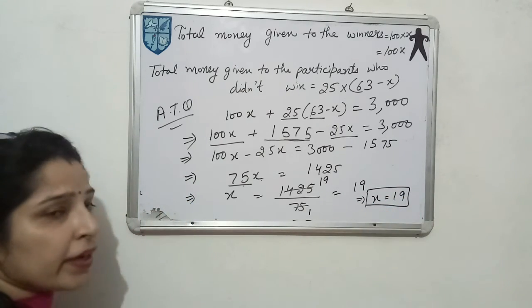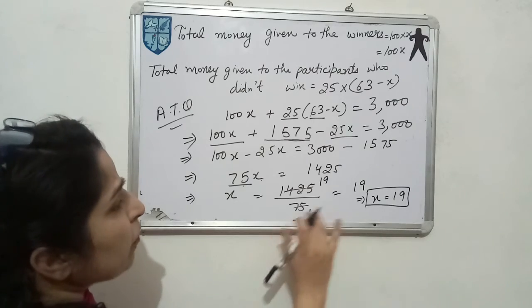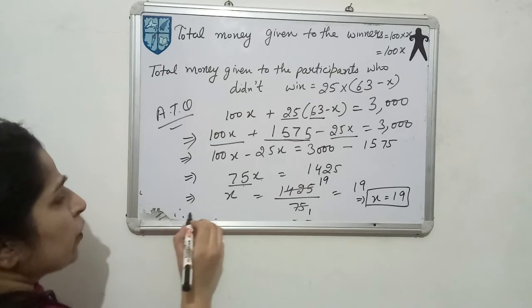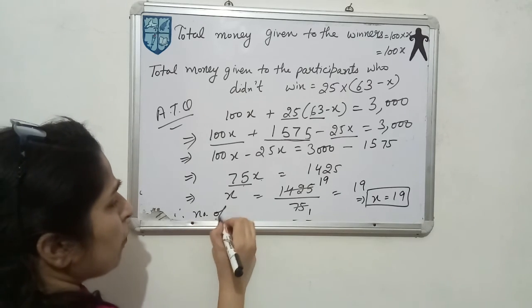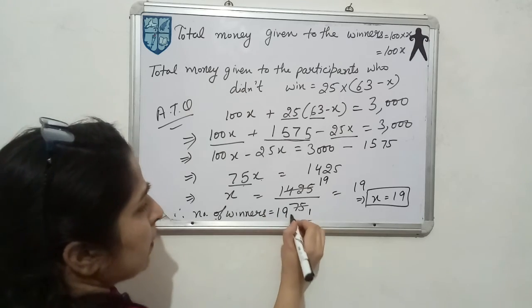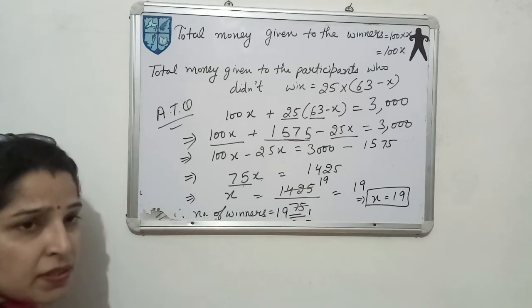And what you need to find out in this question is the number of winners, which you have already let be X, and X we have found. So therefore you write the number of winners is equal to 19. This is all about question number 16 of exercise 2.2.